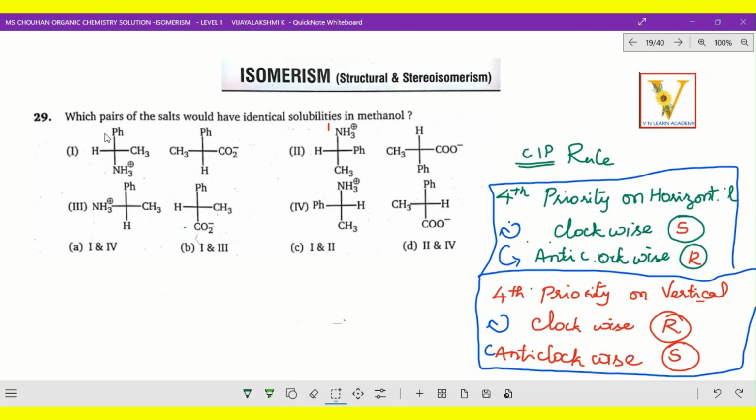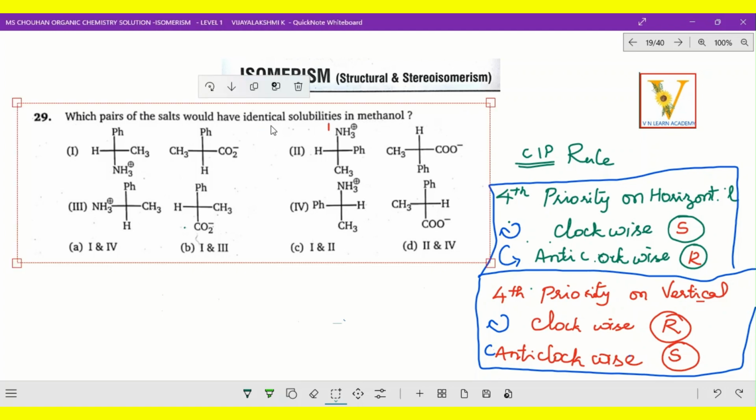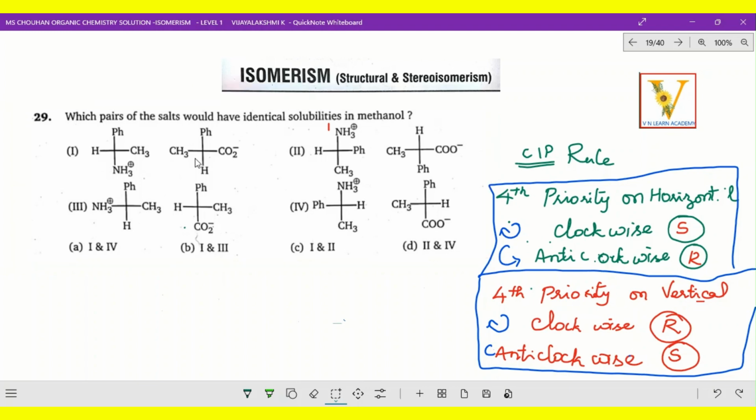The next question: which pairs of the salt would have identical solubilities in methanol? Identical solubilities. So we are going to check what it is. RS configuration, absolute configuration, to identify we have to go for the CIP rule. The CIP rule tells: if the fourth priority is on horizontal, clockwise means S and anti-clockwise means R. And the same way, if the fourth priority is on vertical, clockwise means R and anti-clockwise means S.